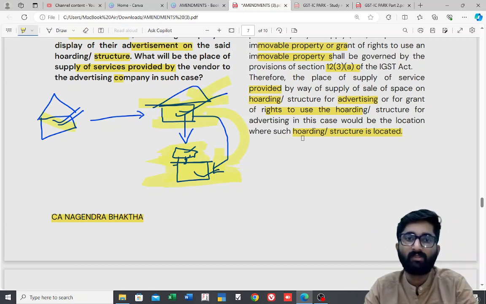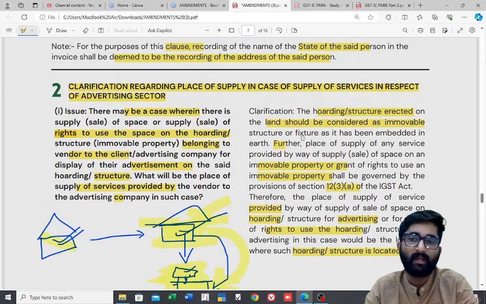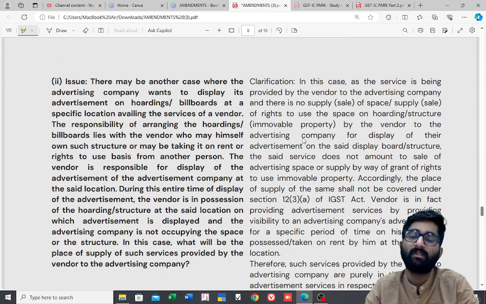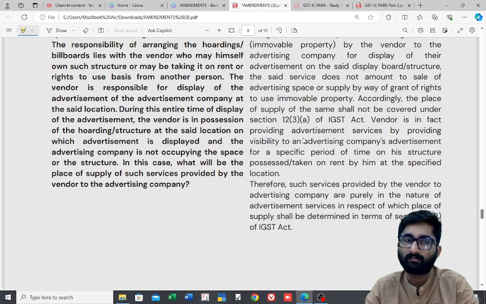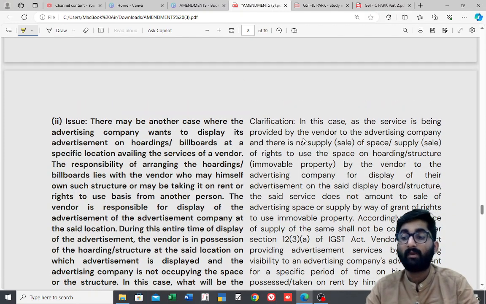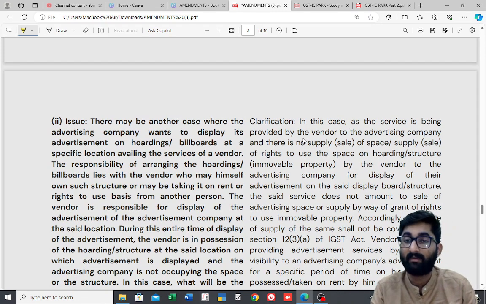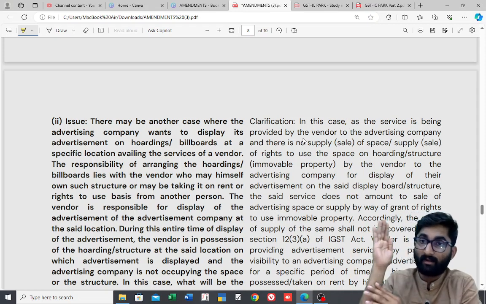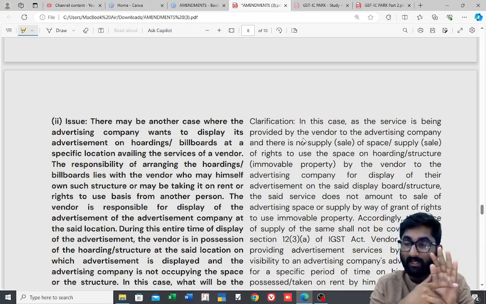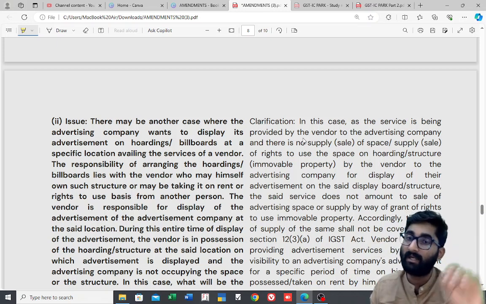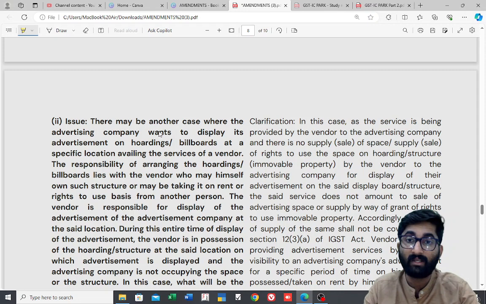I hope you understood this. This is one amongst the clarifications which is related to the advertising sector. There is one more clarification which is related to the advertising sector. Advertisement given to the government, that we have already discussed in the place of supply chapter. Remember advertisement in train, advertisement in ticket, advertisement in bill, advertisement in SMS, advertisement in internet, all these given to the government that we have discussed. This is general advertisement, okay? This is not specifically related to the government. This is general advertisement that we are discussing here.